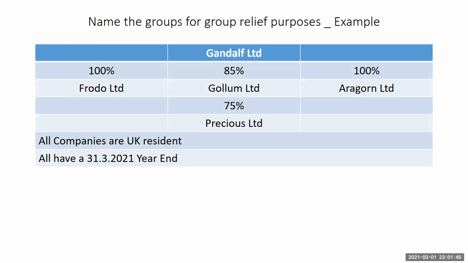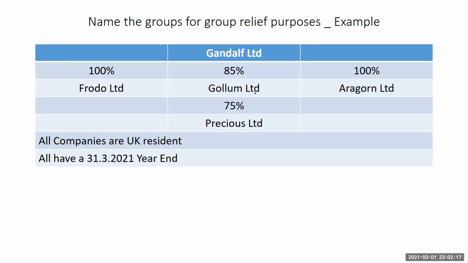So Gandalf Limited owns 85% of Golom, 100% of Frodo, and 100% of Aragon. Now Gandalf Limited indirectly owns 85% times 75% of Precious. Now Golom owns 75% of Precious. So we can see if we work these scenarios, you realize that there are two different groups there, right? And what are these two different groups?